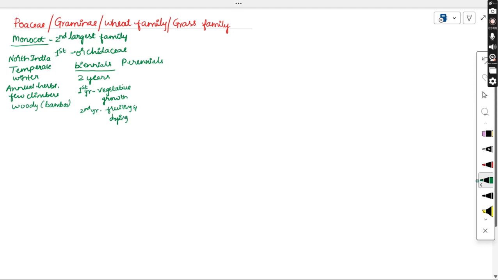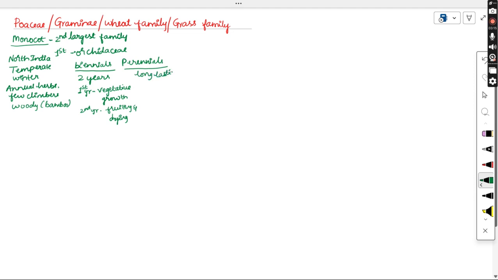So if a plant completes its life cycle within 2 years, those plants are called biennial plants. Biennials can be present in this Poaceae family. They may also be perennials. Perennials are long lasting plants.